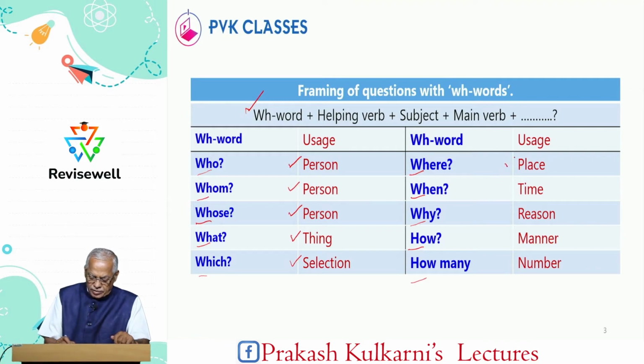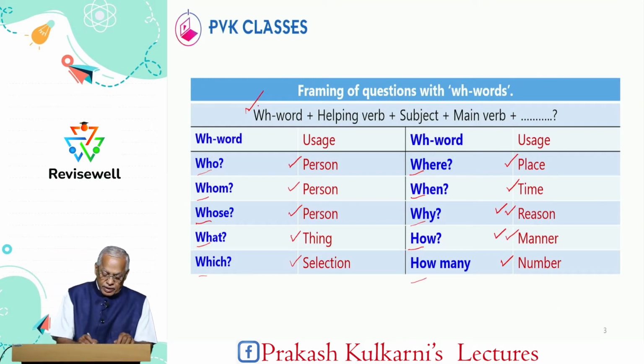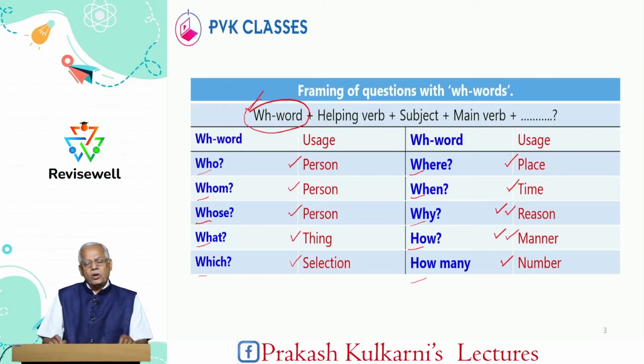Coming to where means place. When refers to always time. Why? It refers to reason. How? It indicates manner. ಹೇಗೆ? How many? ಎಷ್ಟು? So where means ಎಲ್ಲಿ, when ಅಂದ್ರೆ ಯಾವಾಗ, why ಅಂದ್ರೆ ಏಕೆ, how ಅಂದ್ರೆ ಹೇಗೆ, how many ಅಂದ್ರೆ ಎಷ್ಟು, number it indicates. Now these are called WH words, and in a framing of a question paper, always they come first.